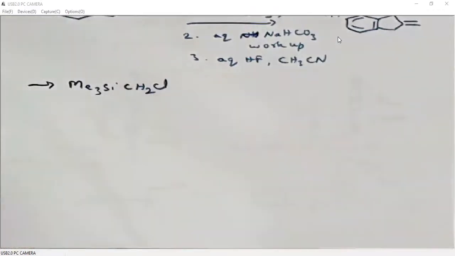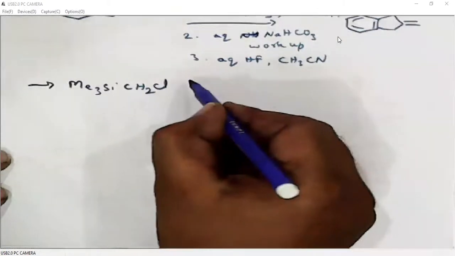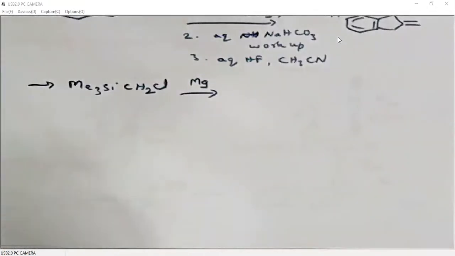How do we generate these silyl alkyl lithium reagents or silyl Grignard reagents? In a similar fashion to how we generated Grignard reagent, we can also generate this silyl alkyl Grignard reagent.